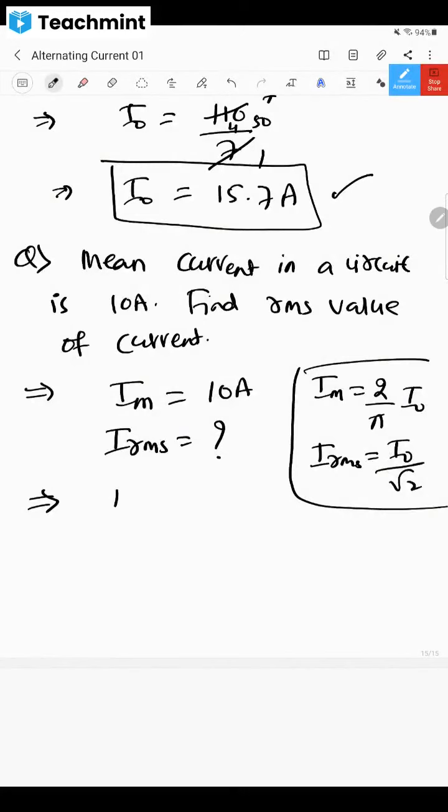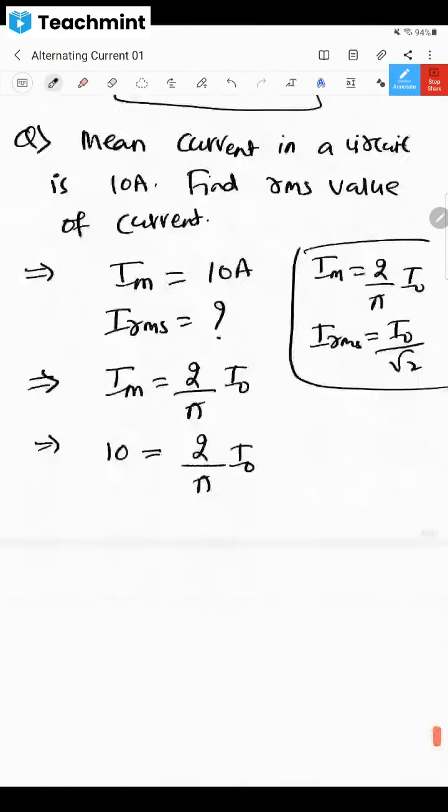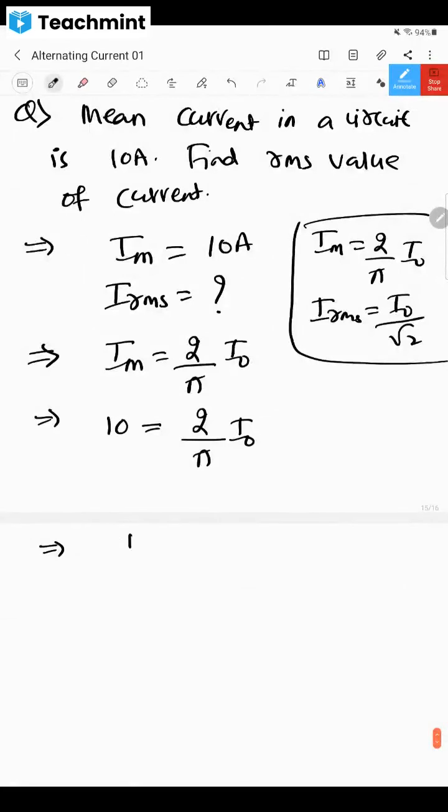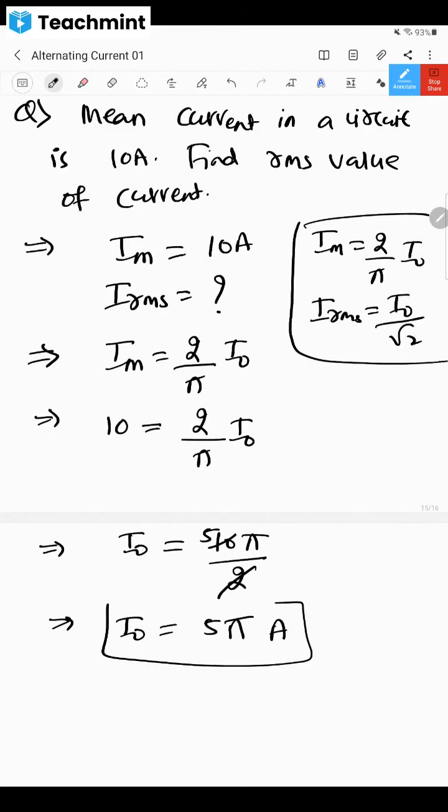How will I do? I will do Im is equal to 2 by pi into I naught. Im means what? 10. So 10 is equal to 2 by pi into I naught. Correct? Now afterwards, I naught becomes 10 pi divided by 2. Correct? You know all mathematical skills. 2 ones are 2, 2 fives are 10. So I naught becomes 5 pi ampere. So this is the value of I naught.